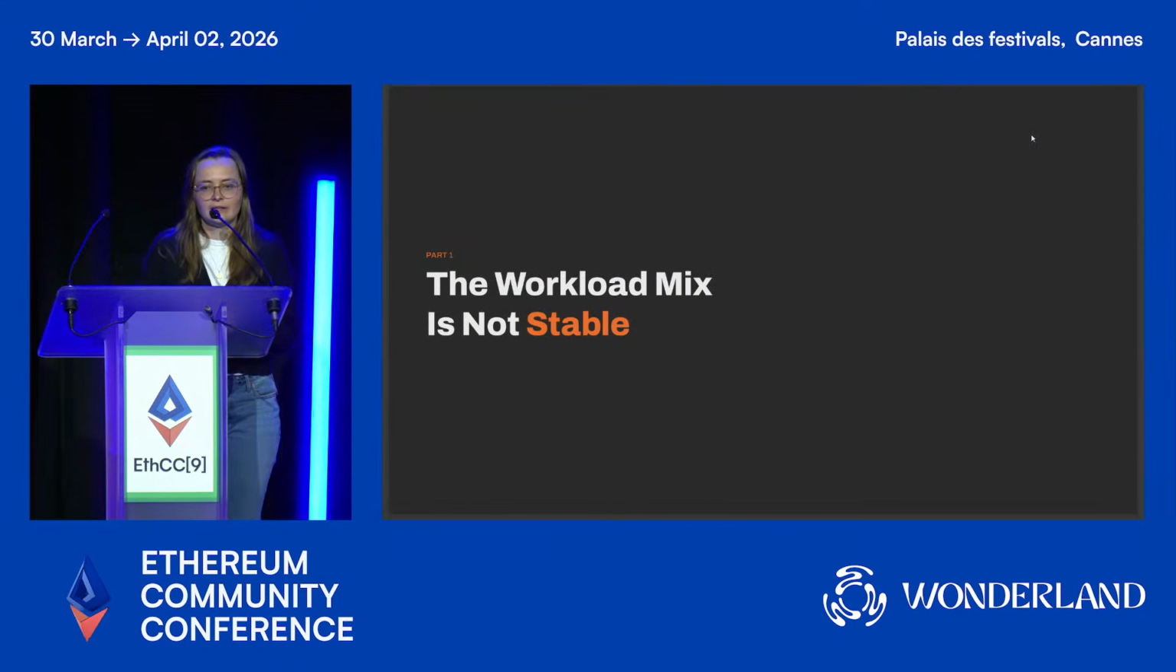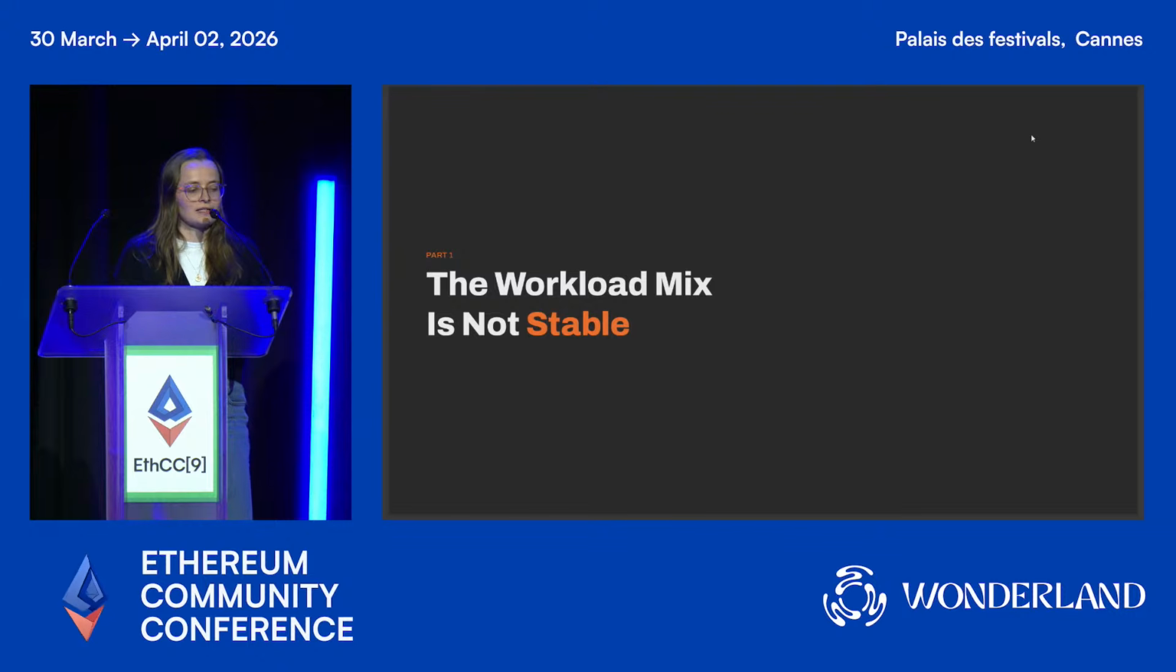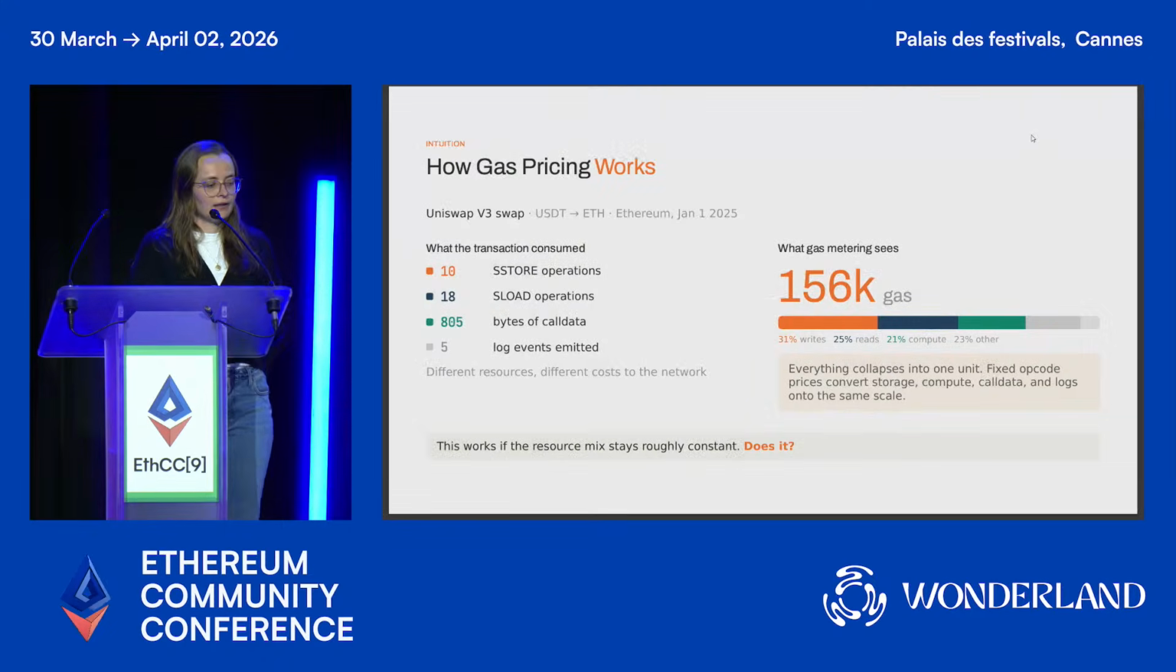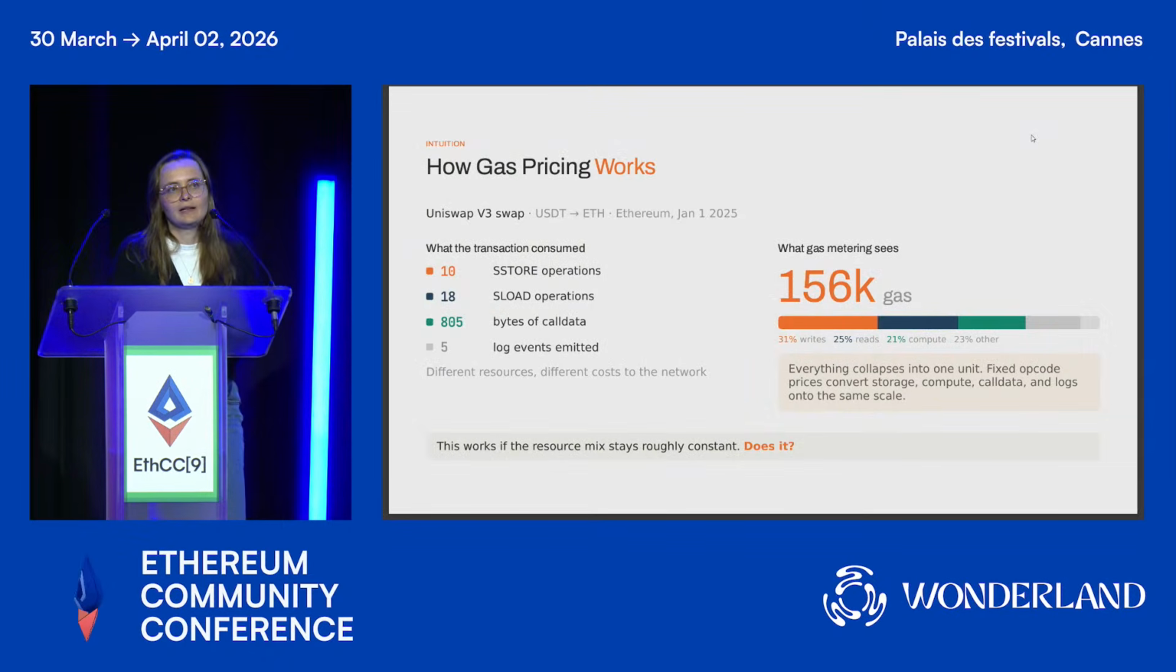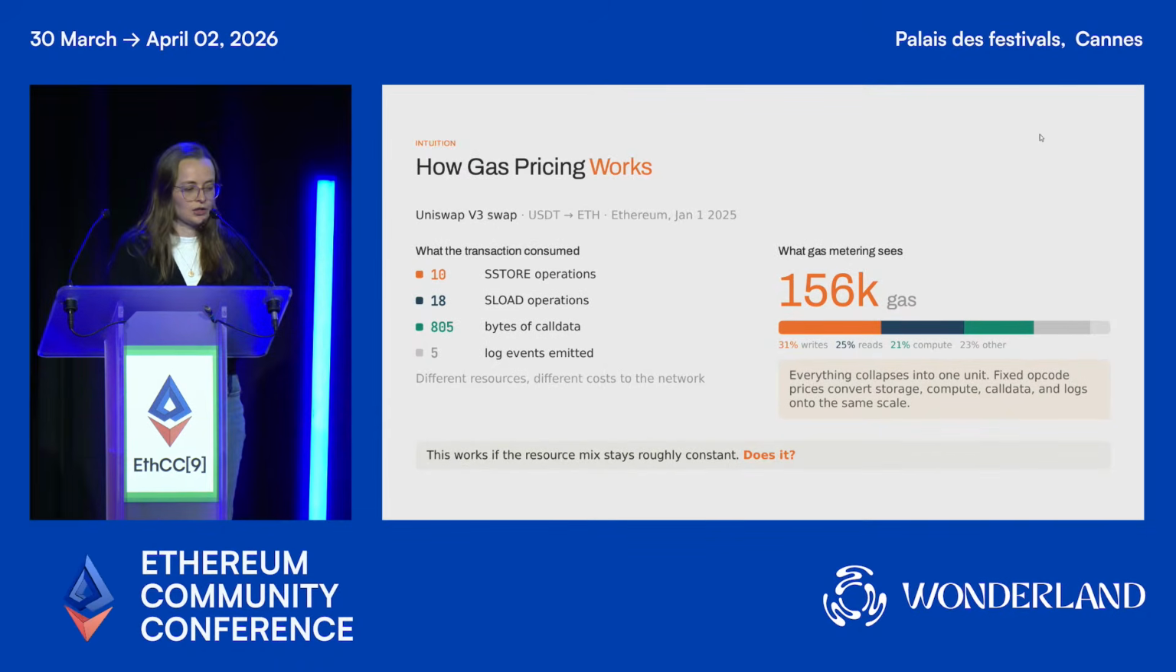So let's start with the first problem, which is that the workload mix is not stable. To see why it could be a problem that we collapse all these different resources into one single number, I want to go through a sample transaction. We have a Uniswap V3 swap here that swaps USDT to ETH. This transaction was on Ethereum on January 1st. I looked at what opcodes this transaction was actually using, what physical resources it was using.